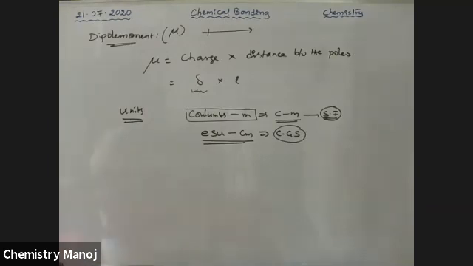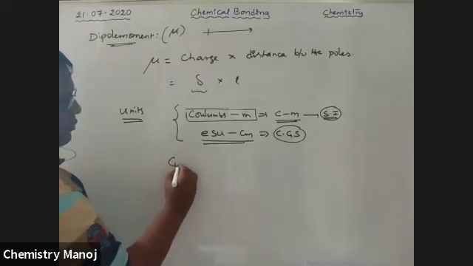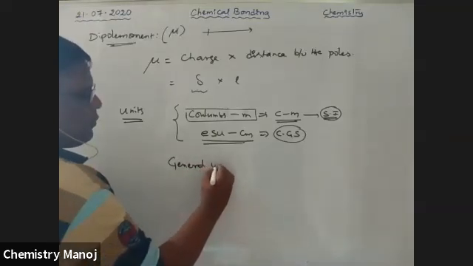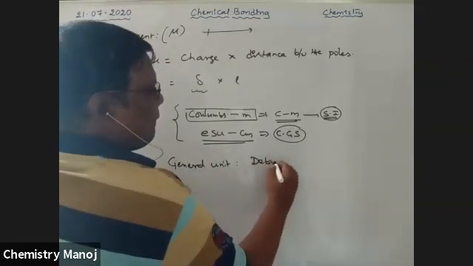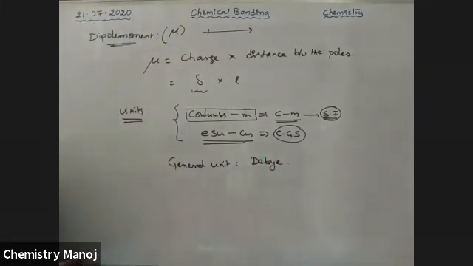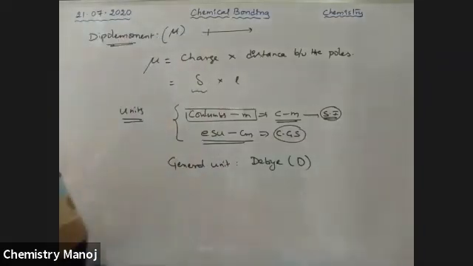But generally, the general unit of dipole moment is debye, which is indicated with the letter D.